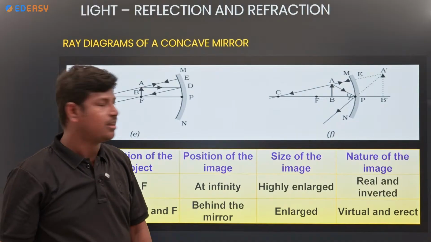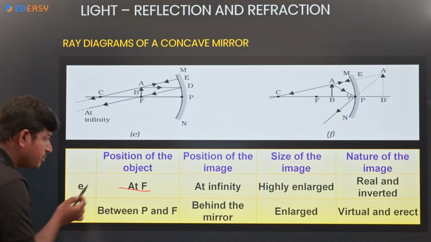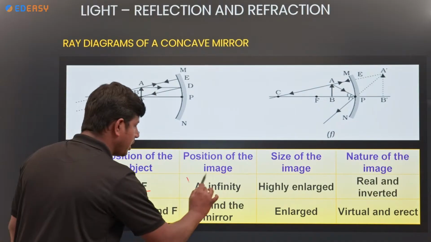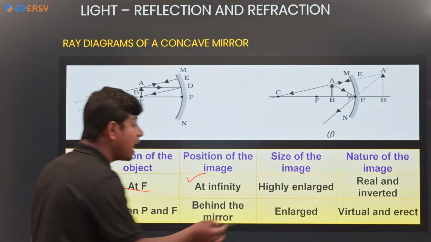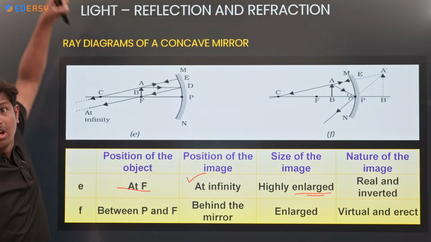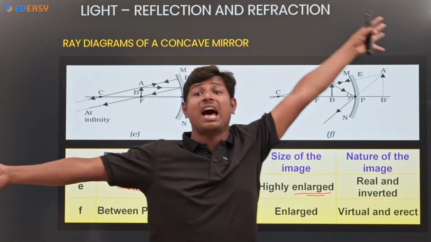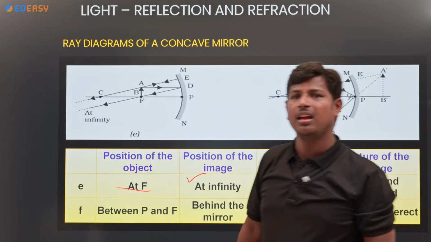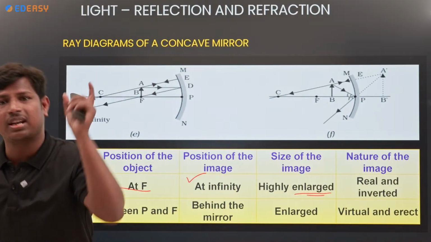Clear? Look at that. Object at F: here the image is at infinity. What is the size of the image? Highly enlarged. And what is the nature? Real and inverted.